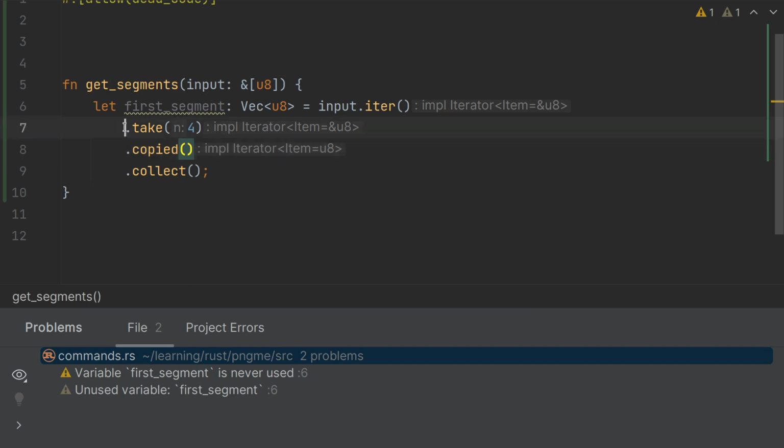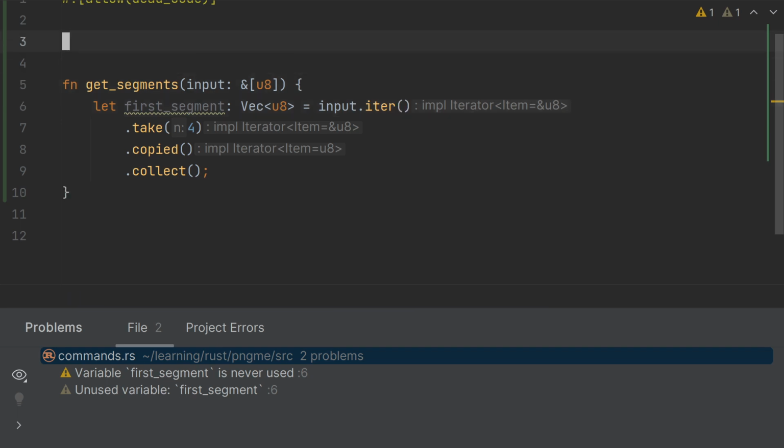I'm calling it here after the take call because the take also returns an iterator. If I wanted, I could have called it after the iter call, and it would have applied to the whole iterator. Okay, so we've handled this for a copy type. What about a clone type?